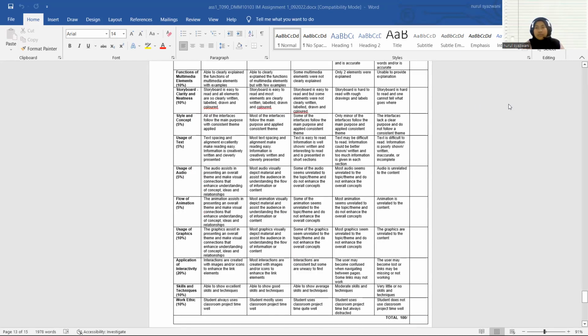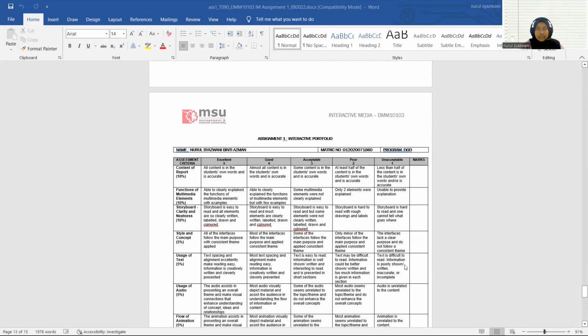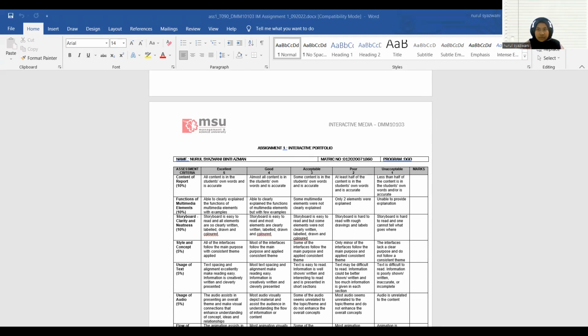Next, I will show you my project in SWF. However, I don't have Adobe Flash, so I will present using this. I am very sorry for the inconvenience.